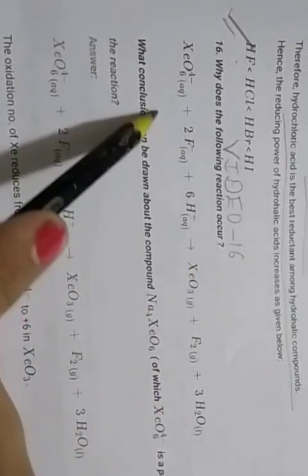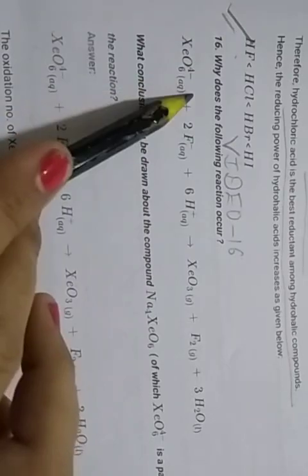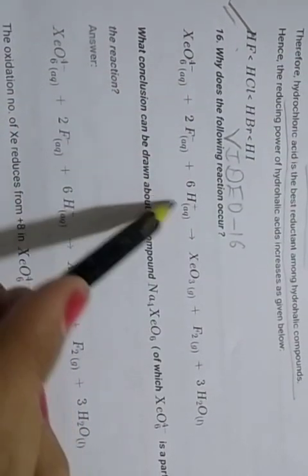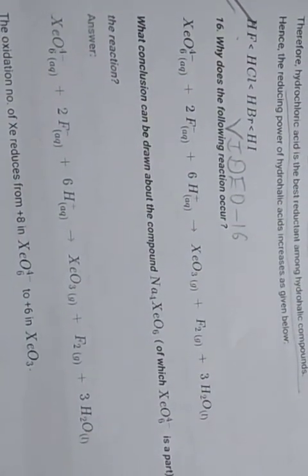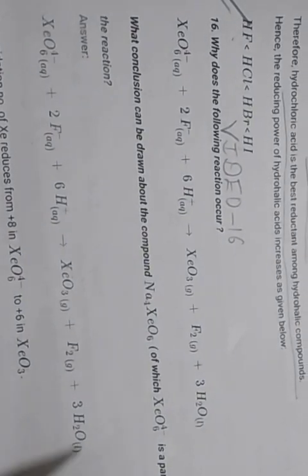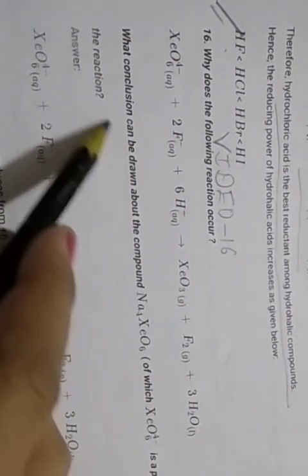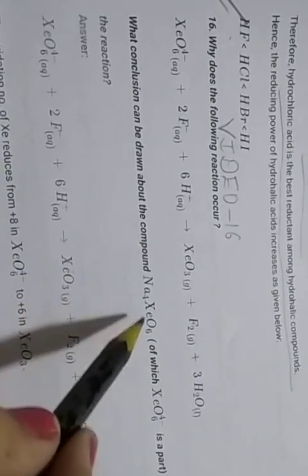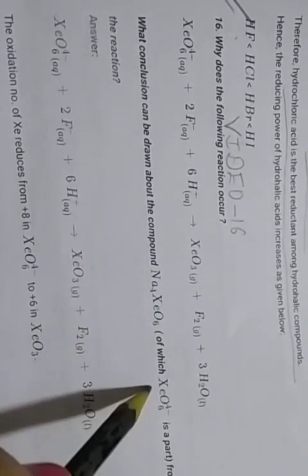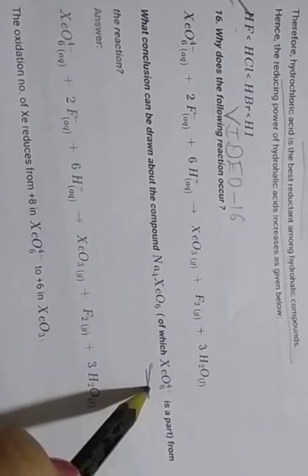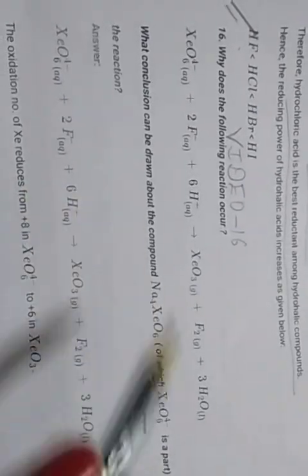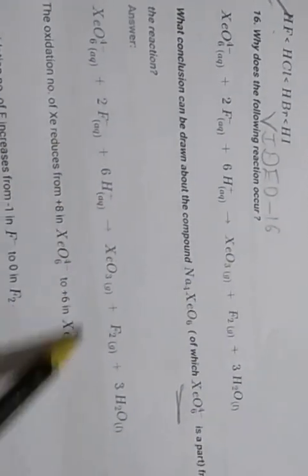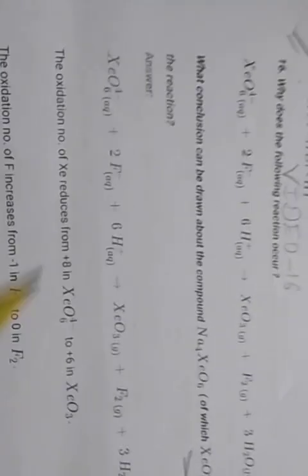Then question number 16. Why does the following reaction occur? The reaction given is XeO6 4- plus 2F- plus 6H+ gives XeO3 plus F2 gas plus 3H2O liquid. What conclusion can be drawn about the compound Na4XeO6? Here XeO6 4- is part of the reaction. First we write the same reaction, and then look at the oxidation numbers.